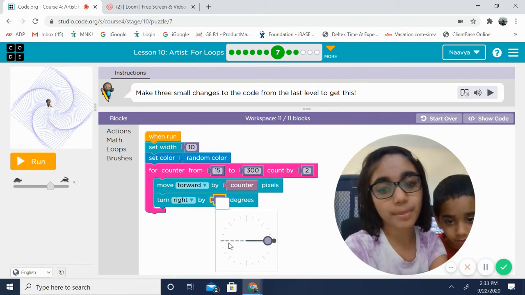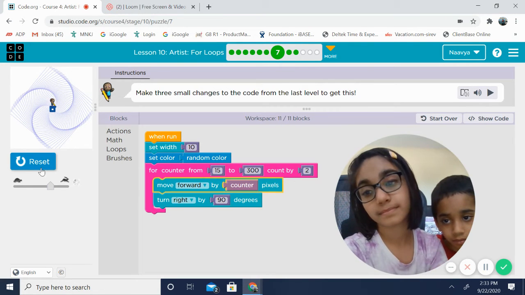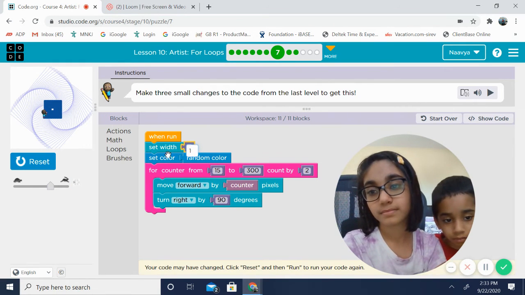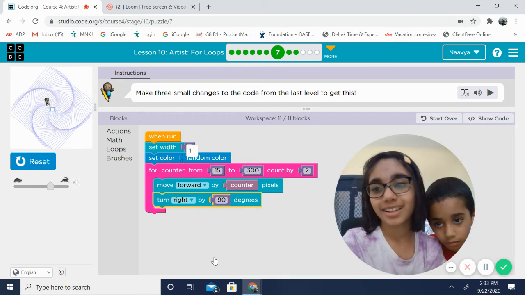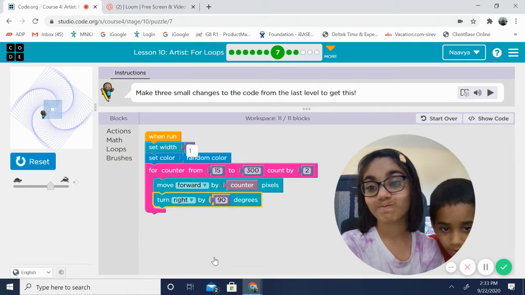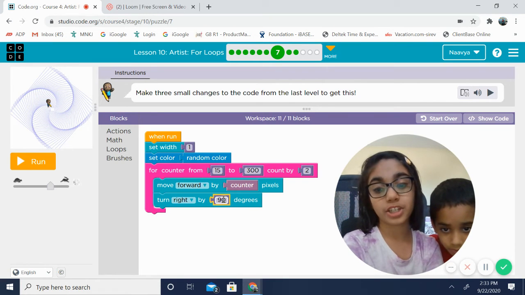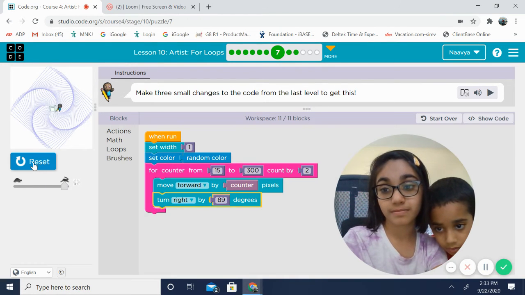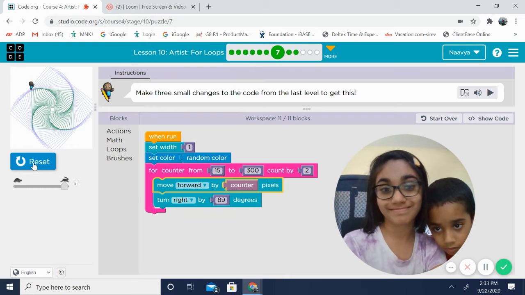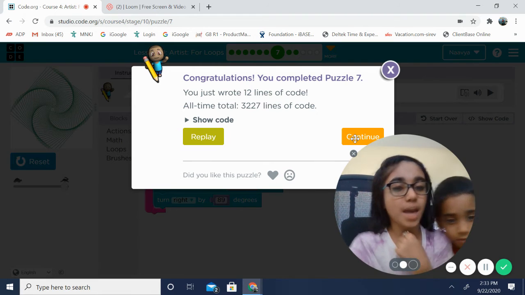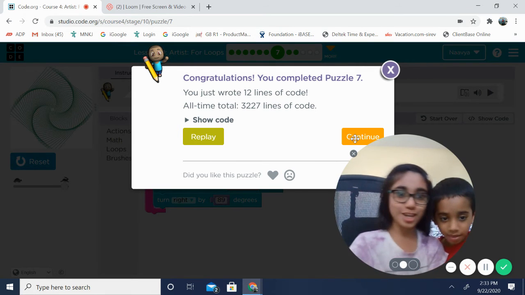Watch what happens if I had done 90. I'm going to change that to 1 first. If I had done 90, it would have gone all wrong, and it would have just gone straight. See? It's going straight. But if I change it by just 1 number, watch how much it changes. It makes a huge difference. So, mamma mia, let's keep going.